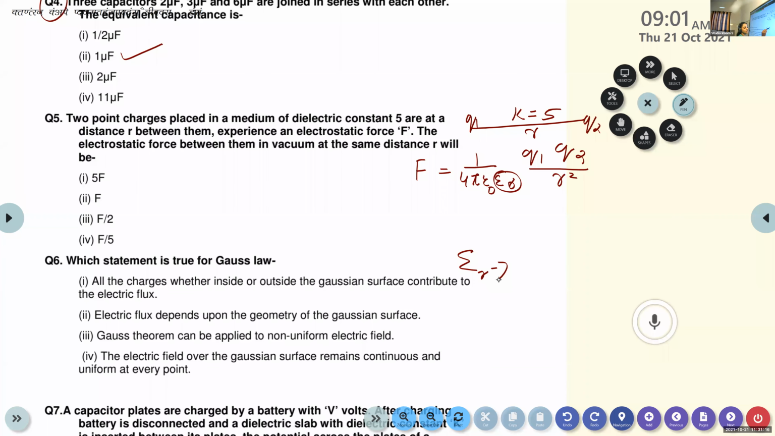Okay. So epsilon r is nothing but the permittivity of the medium. And this permittivity of the medium is indicated by the dielectric constant K. That is, epsilon r is the same as the permittivity of the medium. So instead of epsilon r, you can use the symbol K.